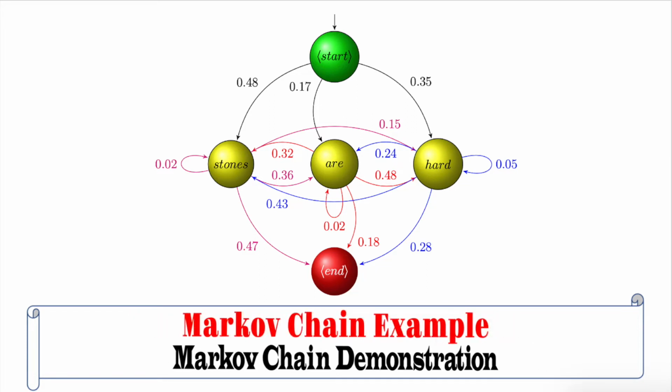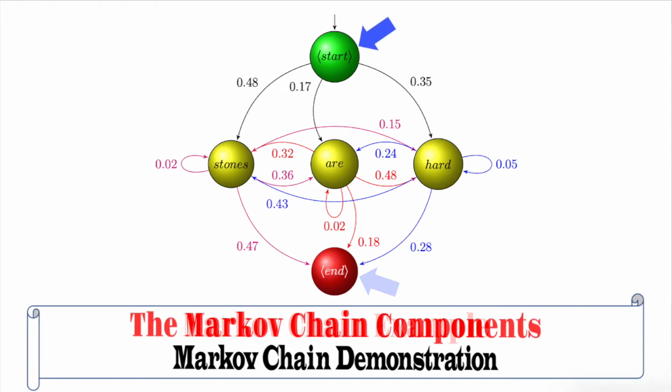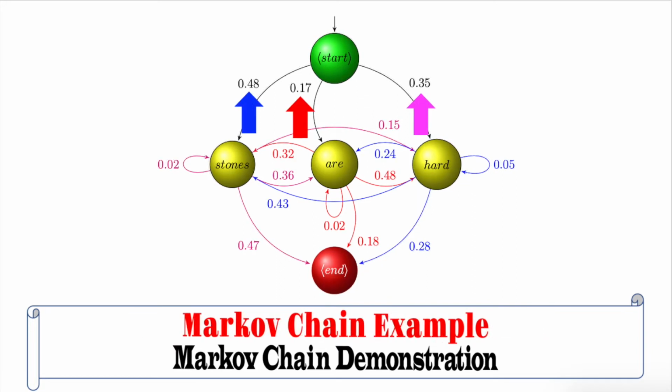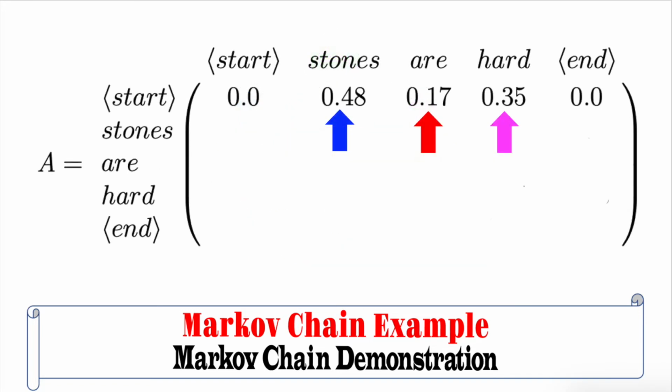Suppose we have a transition graph as shown on the screen. It has 5 states, namely the start marker, stone, R, hard, and end marker. Two of which are the starting state, q sub 0, that is the start marker, and the final state, q sub F, the end marker, respectively. The pi is equal to 0.48, 0.17, and 0.35. The transition probability matrix is generated as follows.